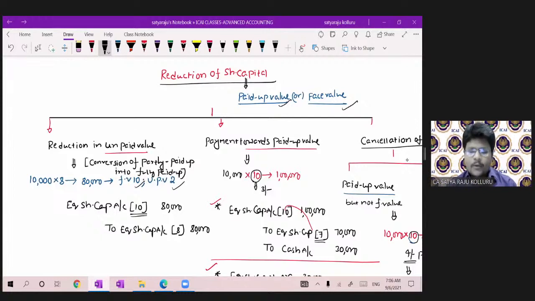Now, in the process of reduction of share capital, if you are making reduction in unpaid value, that is 8 rupees as a fully paid up share, then the existing 10 rupees face value you have to cancel. That is equity share capital accounted at 10 rupees, existing amount 80,000, to equity share capital 8 rupees, existing amount 80,000. What happened really here, sir? The partly paid up shares were converted into the fully paid up share. Now the face value was 8 rupees. Also the paid up value was 8 rupees. There is a reduction in unpaid value only.